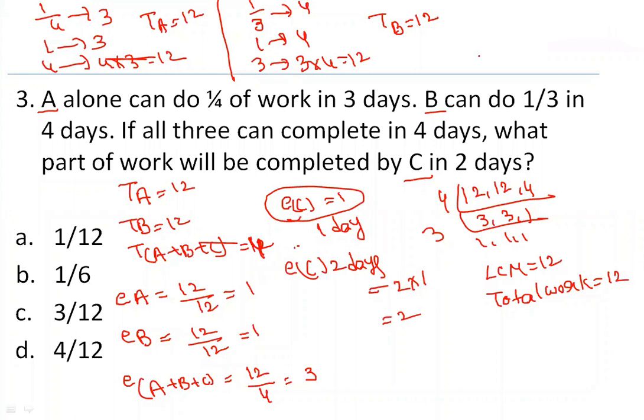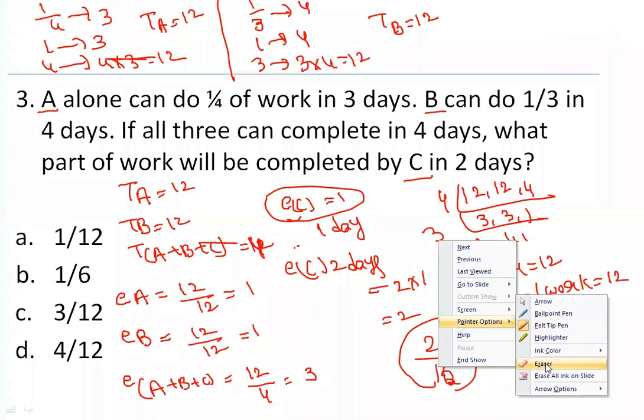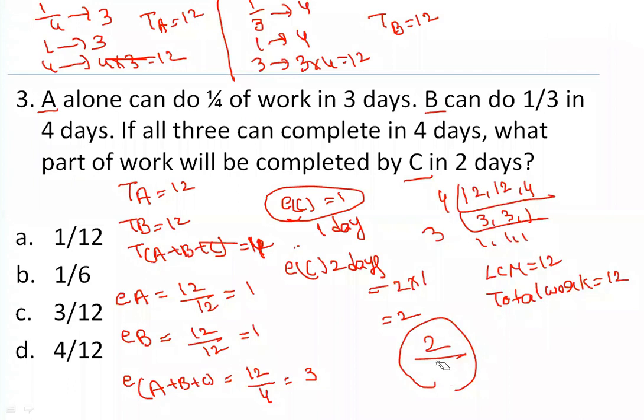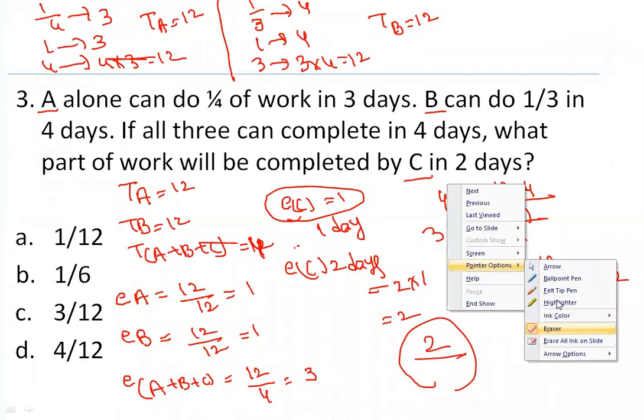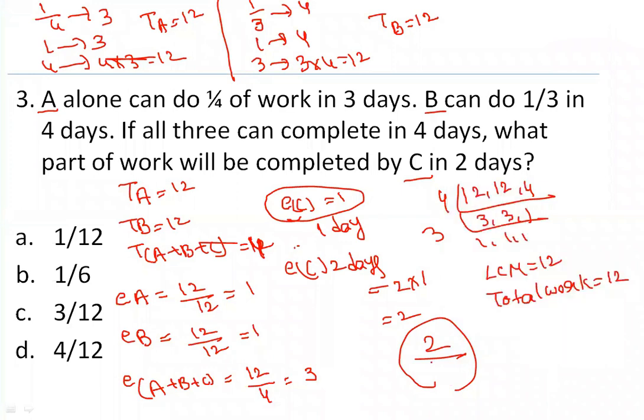So we have 2 units to solve for the question. But the 2 units is out of how much? 2 is out of 12, right? Total we have the LCM equal to 12, which means the total work is equal to 12. So what part of the work is done? 2 units of work can be done by C in 2 days out of 12 units. That means the answer is 1 by 6, option B.